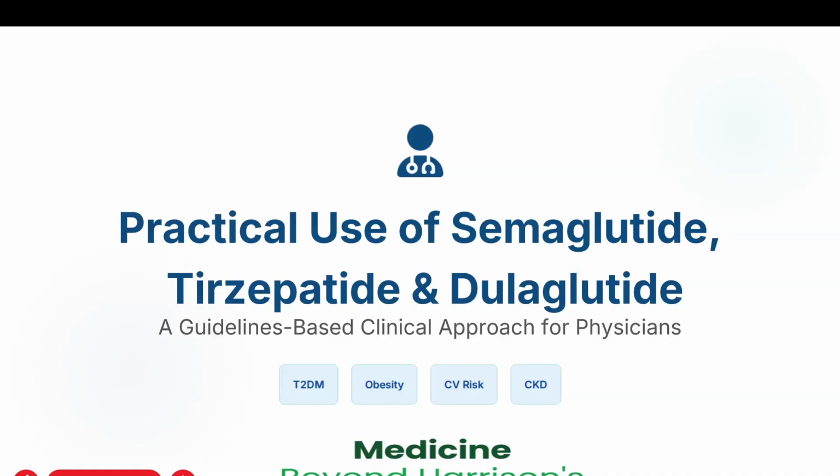The advent of GLP-1 agonists with GIP, such as tirzepatide, dulaglutide, semaglutide, has been mind-boggling and is even able to reverse the process of diabetes mellitus. So this is completely for educational purposes. It's medicine beyond Harrison's. Let's get started.